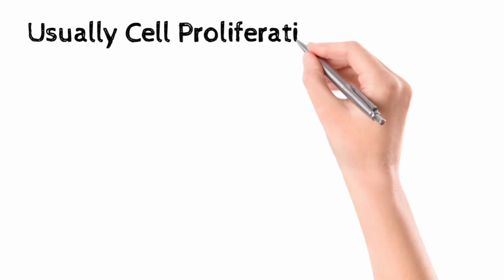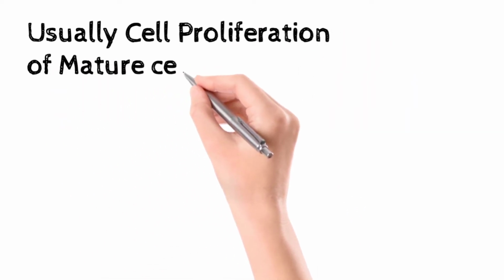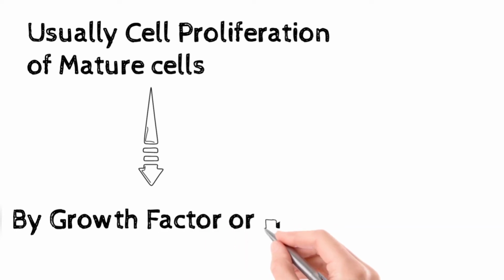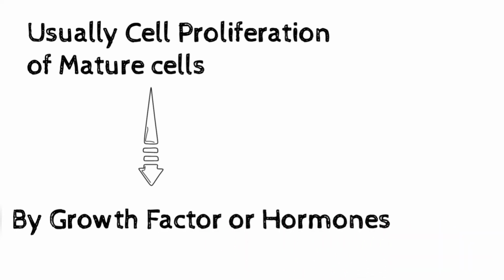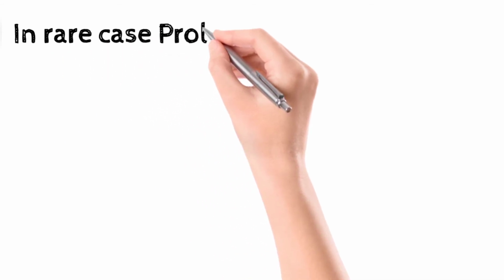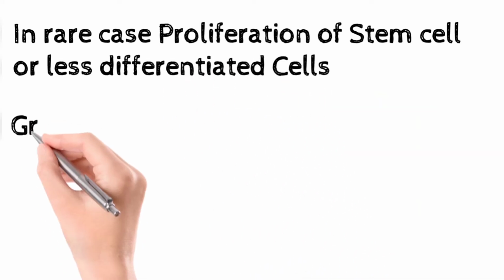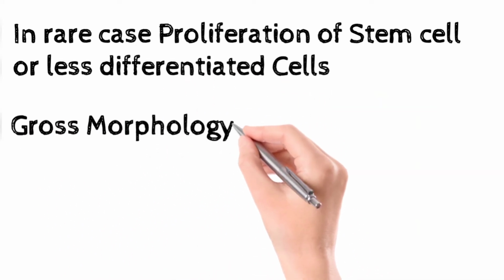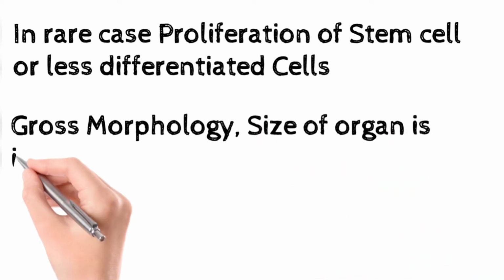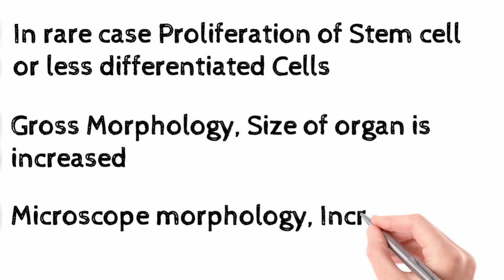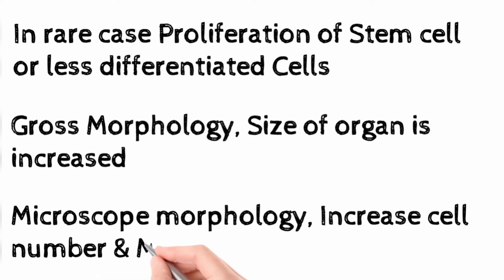Now, usually the cell proliferation is of mature cells. It could be because of the effect of growth factor or hormone. Sometimes, in very rare cases, you can have the proliferation of stem cells or less differentiated cells instead of mature cells. Grossly, if you see the morphology, the size of the organ is increased because of the increased number of cells. Microscopically, you will have increased cells, and because of that, increased mitosis as well.